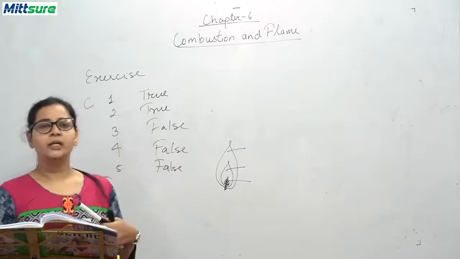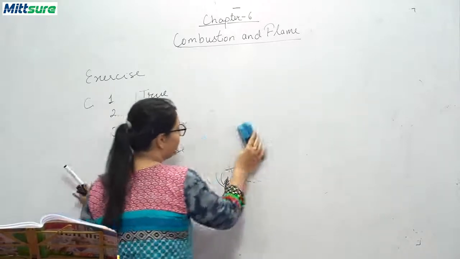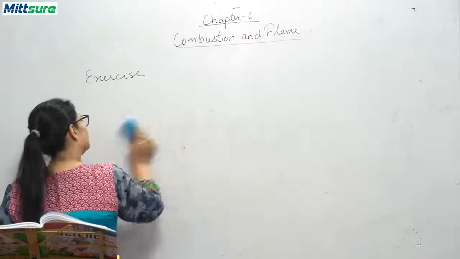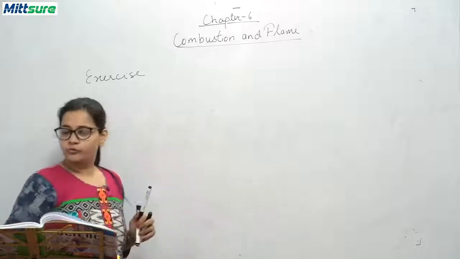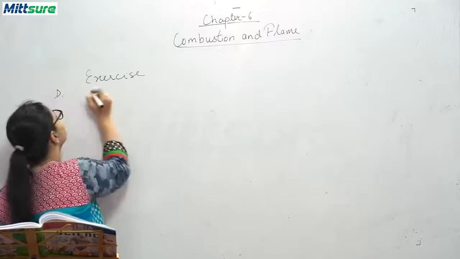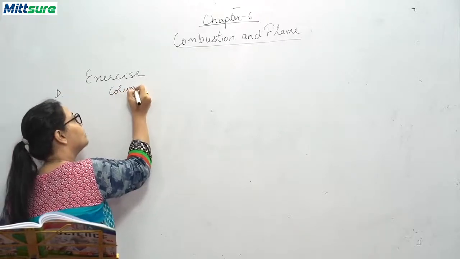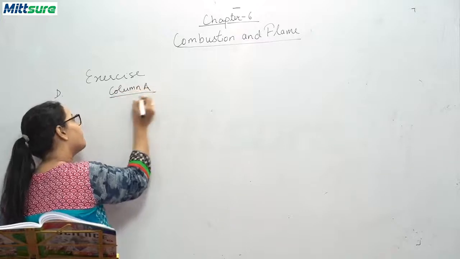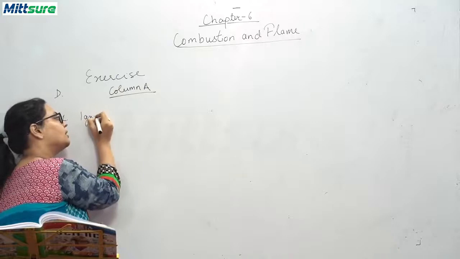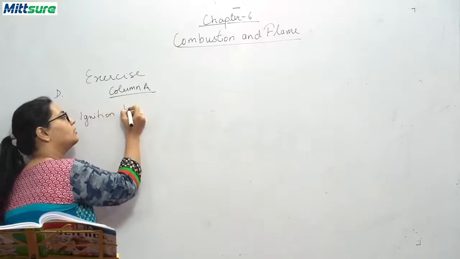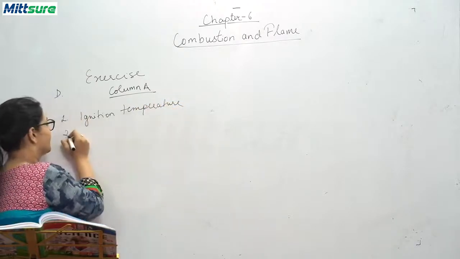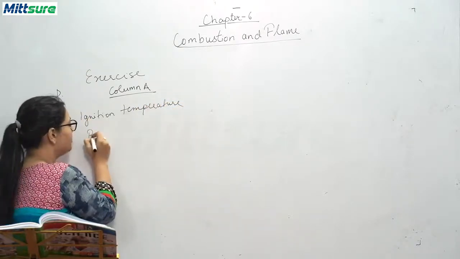So this is about true and false for the following statements. Now we will be doing D, that is, match column A with column B. Let me write it down for you first. Column A: first is ignition temperature. Second is blue flame.